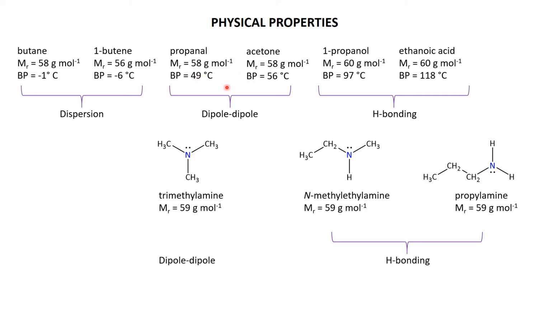However, there is a significant difference here because of the electronegativity of oxygen versus that of nitrogen. On a 1-to-1 basis, assuming all other factors are equal, hydrogen bonds associated with nitrogen are weaker than hydrogen bonds associated with oxygen. So propylamine, even though it's got the potential to make 2 hydrogen bonds, has a much smaller boiling point than you would expect, at about 50 degrees, still significantly bigger than you see for the pure dispersion ones, but the effects of the hydrogen bonds are really not as significant here with this propylamine.